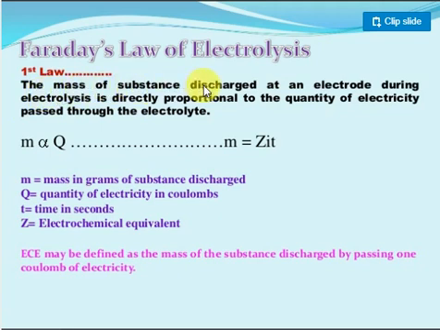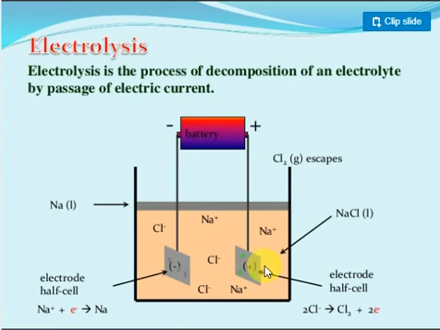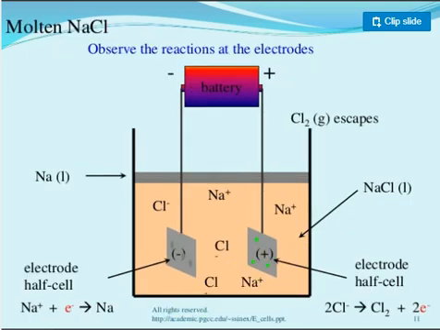The mass of a substance discharged at an electrode during electrolysis is directly proportional to the quantity of charge passed. So the mass of a substance deposited on the electrode, what is it? Suppose we go for one small example to get it very clear. Look here, how much sodium will be deposited? An equal amount of charge is passed. If you pass 1 mole of electrons, you will get 1 mole of sodium here only. Clear? Similarly, the same idea is given here. Look at the weight they have taken, the amount of substance that will be deposited.